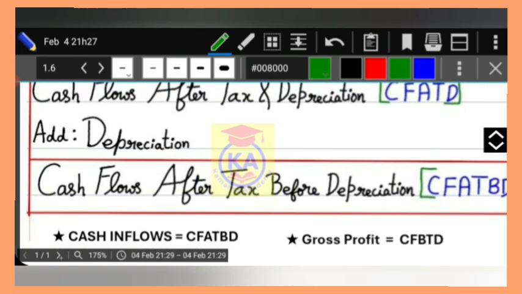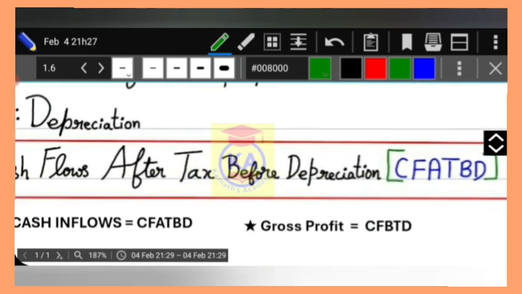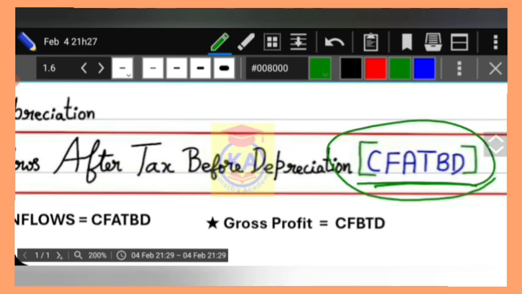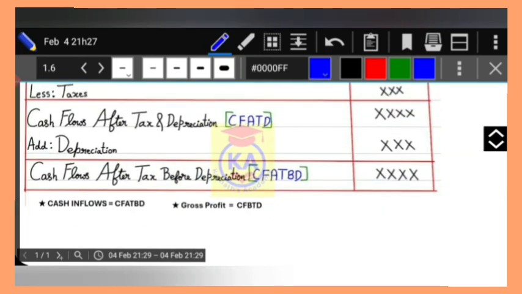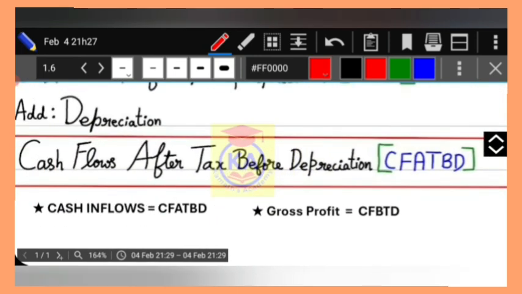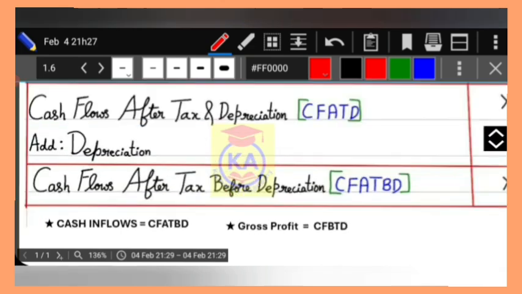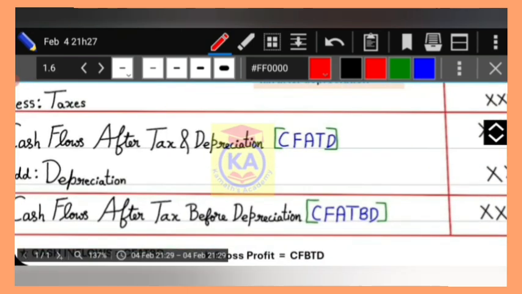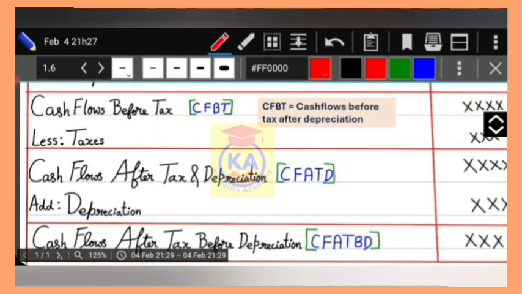Now look at this also very carefully. Cash flows after tax before depreciation. I am representing it as CFATBD. Now, you might be confused with the words here. Cash flows after tax before depreciation. As we have discussed earlier, after tax means you have deducted the tax value, right?